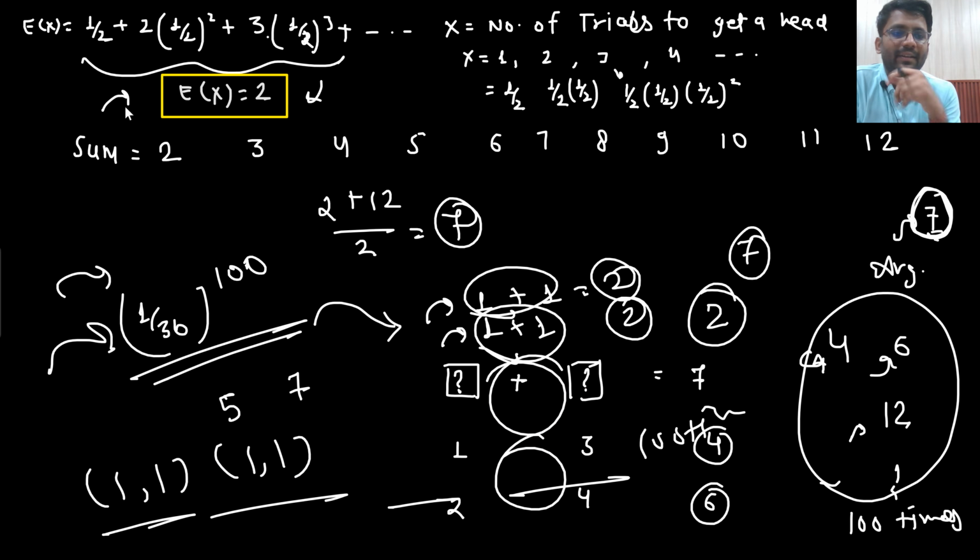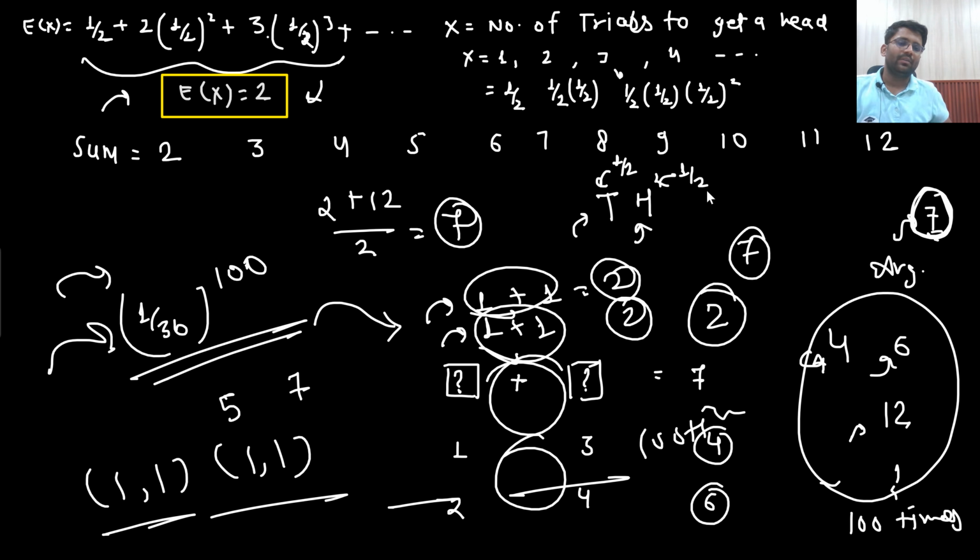That means it is expected that you toss a coin 2 times and you will get head 1 time. Basically, what he is saying is that if you toss a coin 1 time, you will get a tail. Then in the next, since you have already got a tail, the chances are that you will be getting a head, because they have equal probability. This is having a probability of 1 by 2 and this is also having a probability of 1 by 2. So they are saying that if you are tossing it 2 times, then there are chances that you will be getting a head.